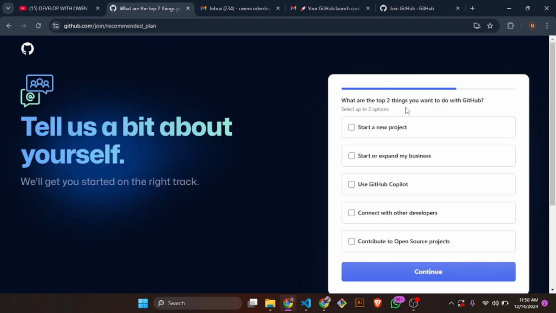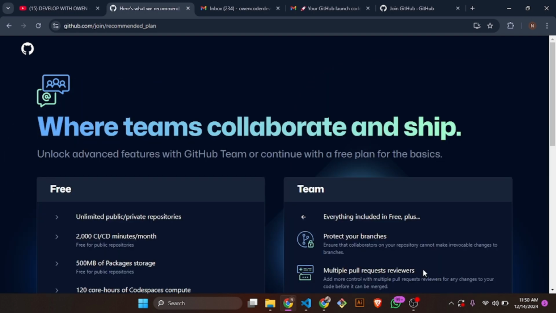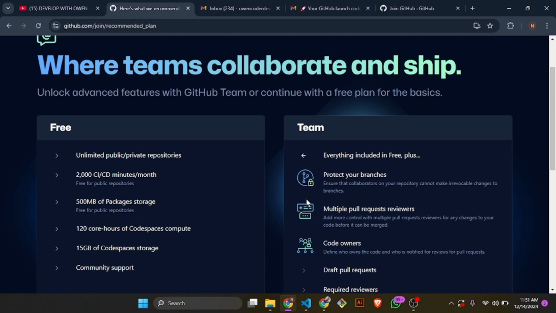Then what are the two things you want to do with GitHub? You can say contribute to open source project. You can only select two options. So you can say I want to start a new project and I want to connect with other developers. So where teams collaborate and ship.